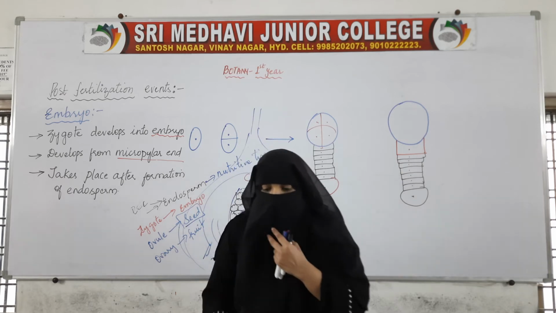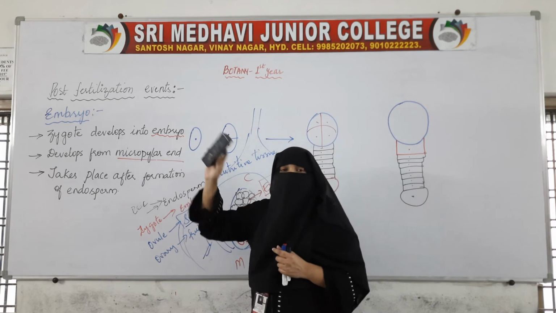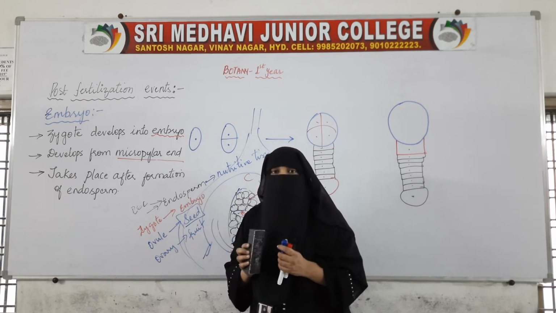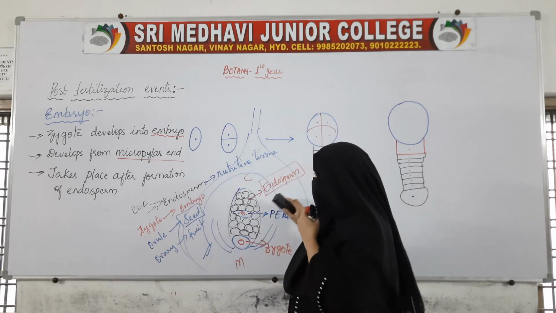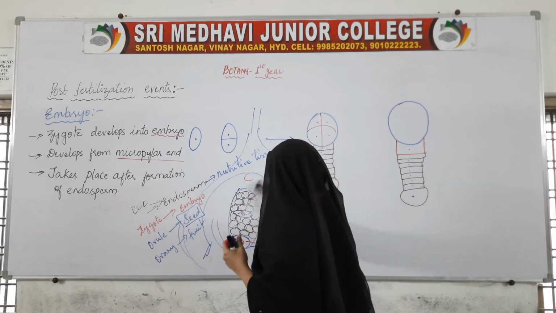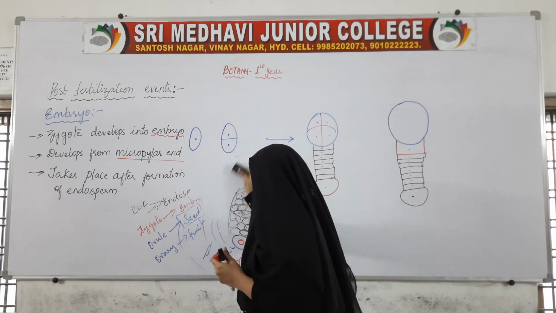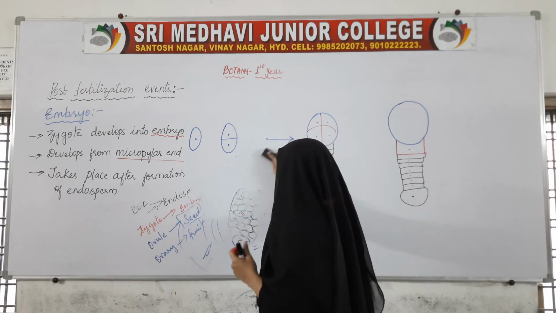So let us see what are the different changes which we see during the development of embryo from a zygote. How is this embryo developed from a zygote?